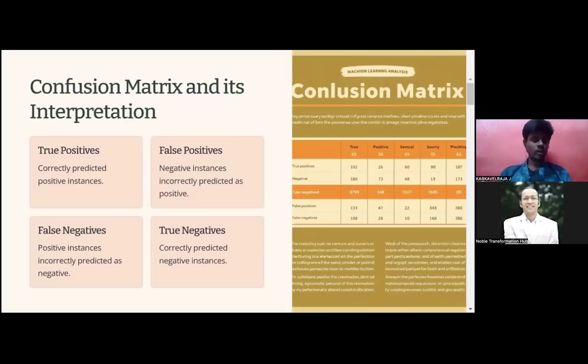Now here, 1 and 0 means in the data set the person has heart disease, but our model is predicting the person doesn't have heart disease. That is called false negative. Moving on, true negative means 1 1: the data set says the person has heart disease, and the model also says the person has heart disease.